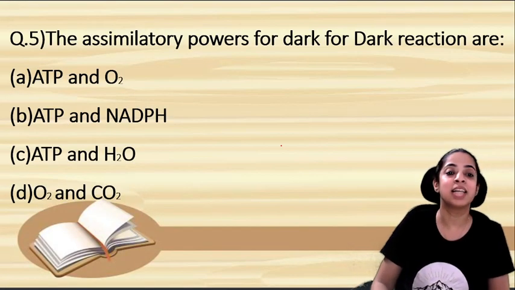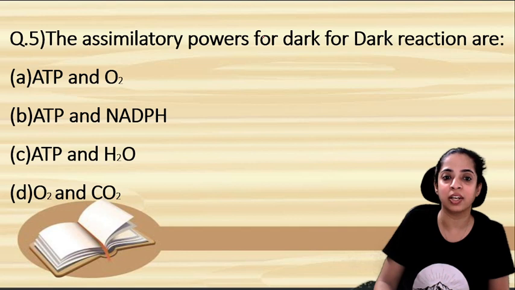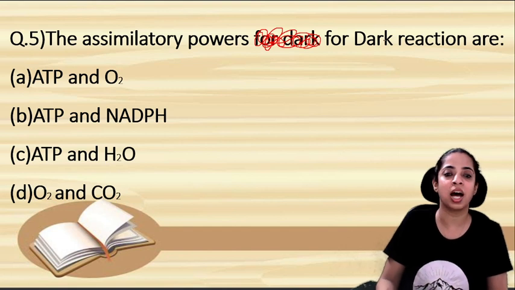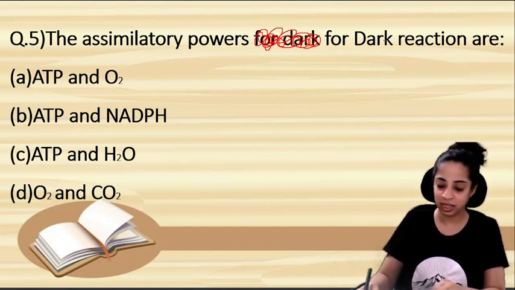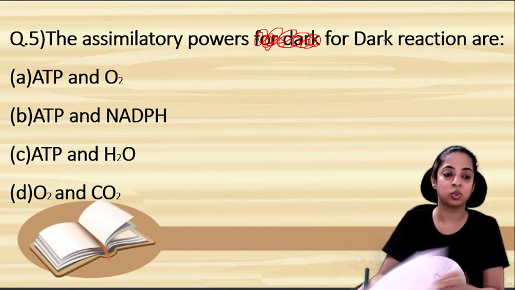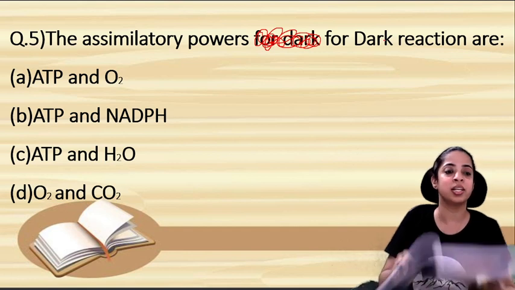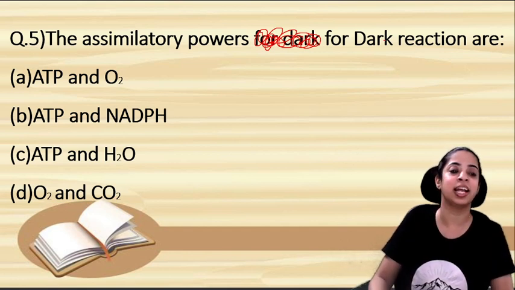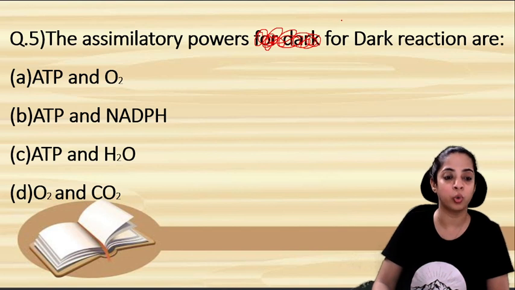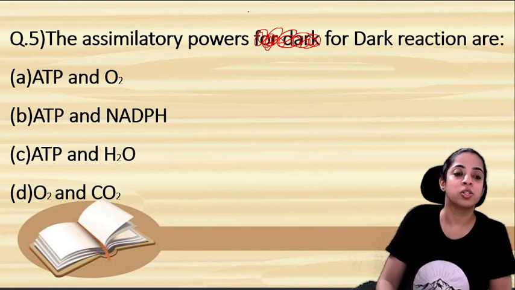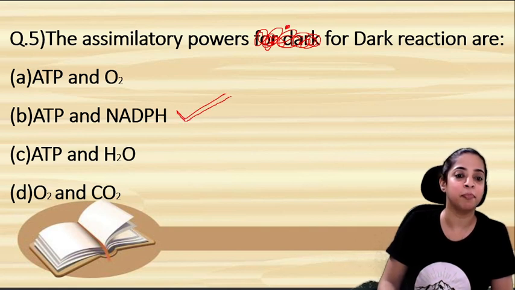Next, the assimilatory powers for dark reaction are. These words are extra. So the assimilatory powers for dark reaction are, let's read. Is it ATP and O2? Is it ATP and NADPH? Is it ATP and H2O, or O2 and CO2? Tell me the answer. Yes, it is B, ATP and NADPH.